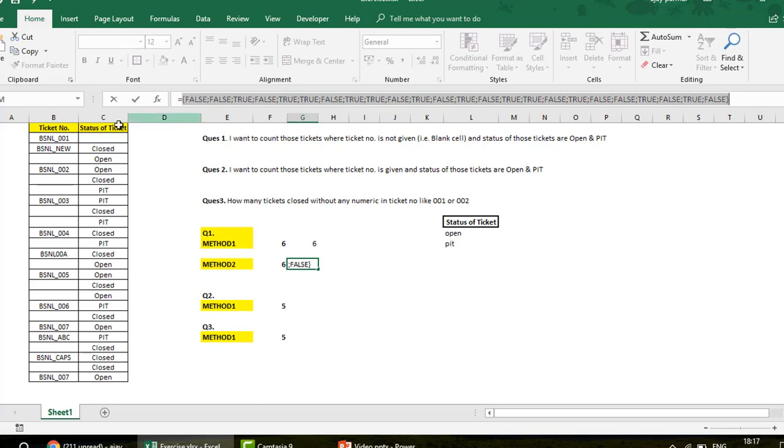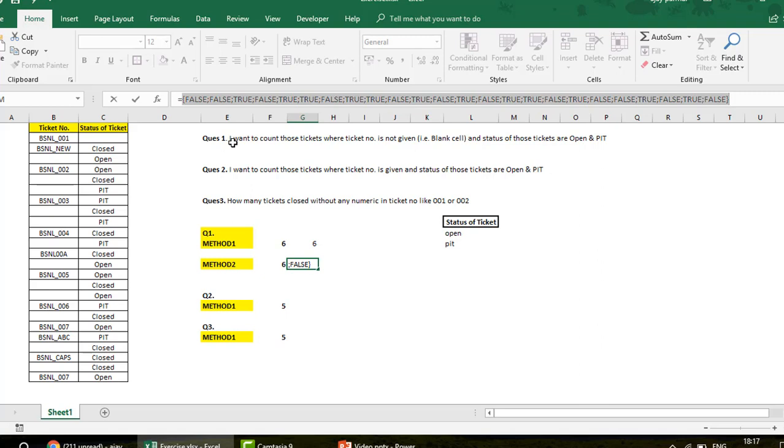Now what happened? Wherever you have a blank, you see the value TRUE. You can see I have a TRUE here, which is the third, and then 4 and 5. Wherever we have a FALSE, that means there is no blank. Now why have I converted this array into TRUE and FALSE?